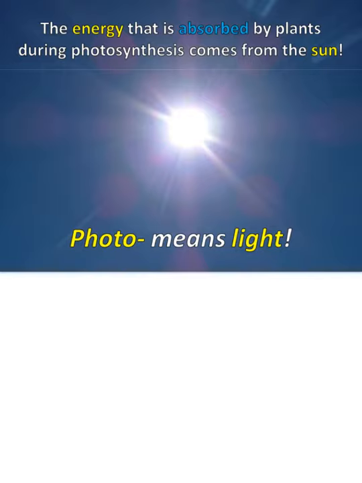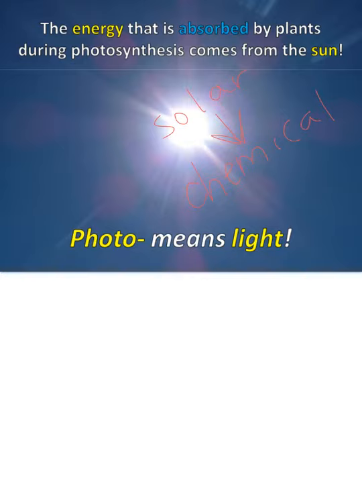So photo means light. So question 11, plants convert solar energy into what type of energy? And I want you to write chemical. So solar energy, the light from the sun, is converted into chemical energy. That's question 11.